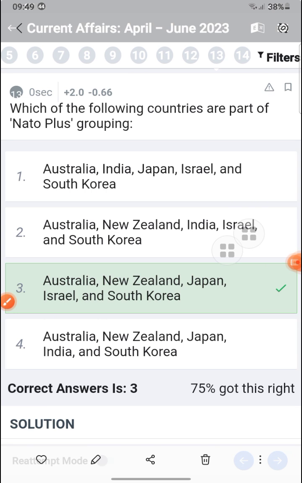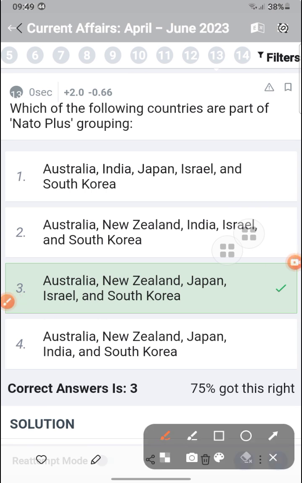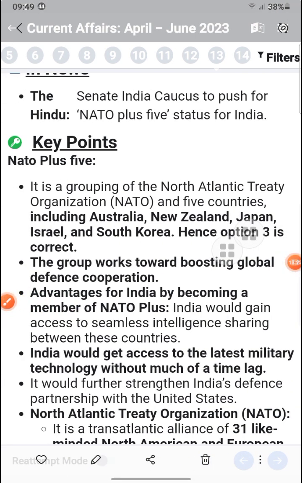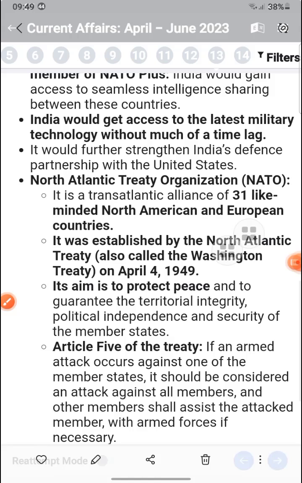The NATO Plus grouping is Australia, New Zealand, Japan, Israel, and South Korea. The NATO Plus group of New Zealand, Japan, Israel, and South Korea works further towards global defense cooperation and becoming a member of NATO. This would begin access to seamless intelligence and the latest military technology. NATO is the North Atlantic Treaty Organization, with 31 members, and the North Atlantic Treaty aims to protect peace and guarantee territorial integrity and independence. If an armed attack occurs against one of the members, it should be considered an attack on all the other members.